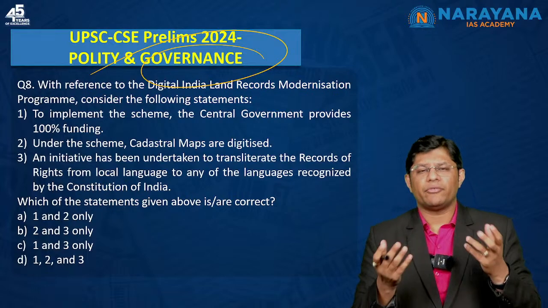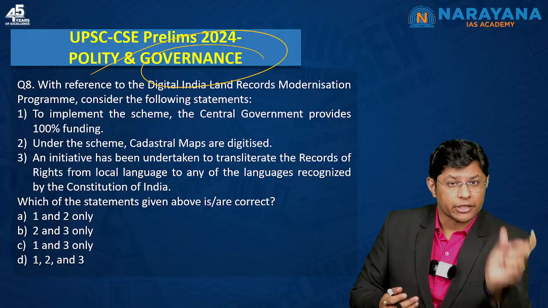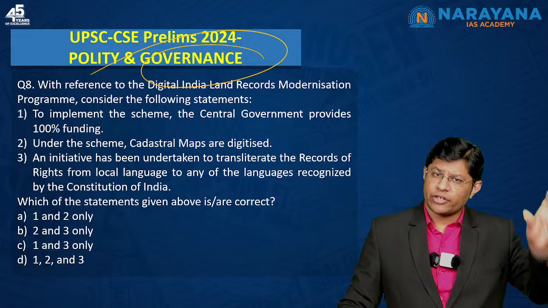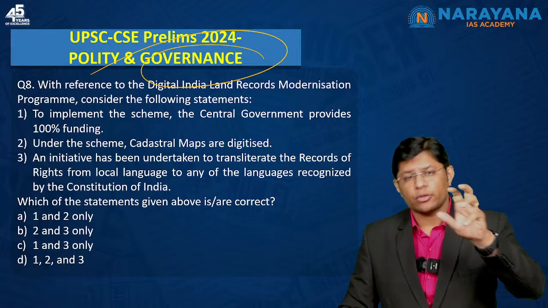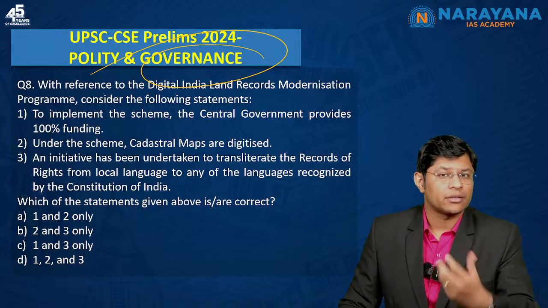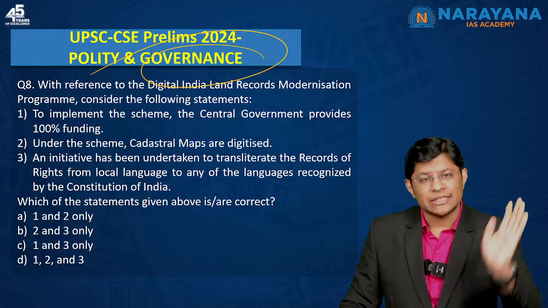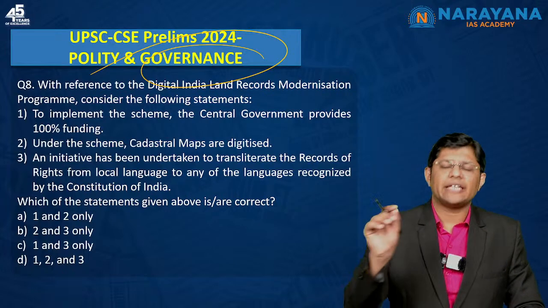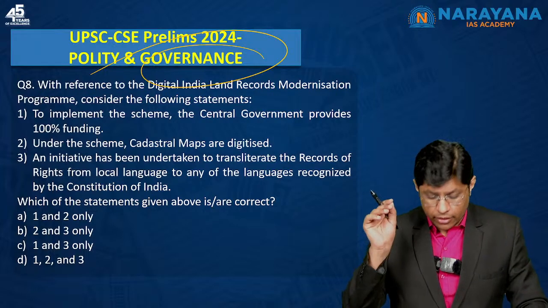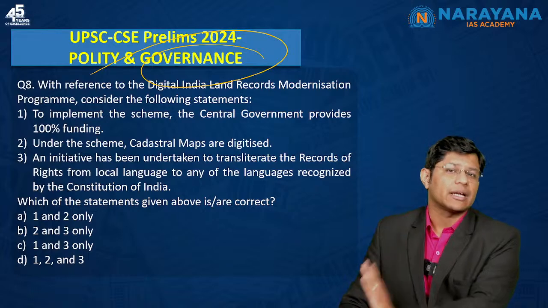It doesn't matter which source you are following. What matters is how consistent you are with that particular source. If you are referring to the newspapers, how consistent you are. If you are referring only to the magazine part, how consistent you are. What matters is consistency. So if you are consistent with any of the one sources that I just mentioned, there's a high chance that you should have attempted this question or all the questions of governance correctly.